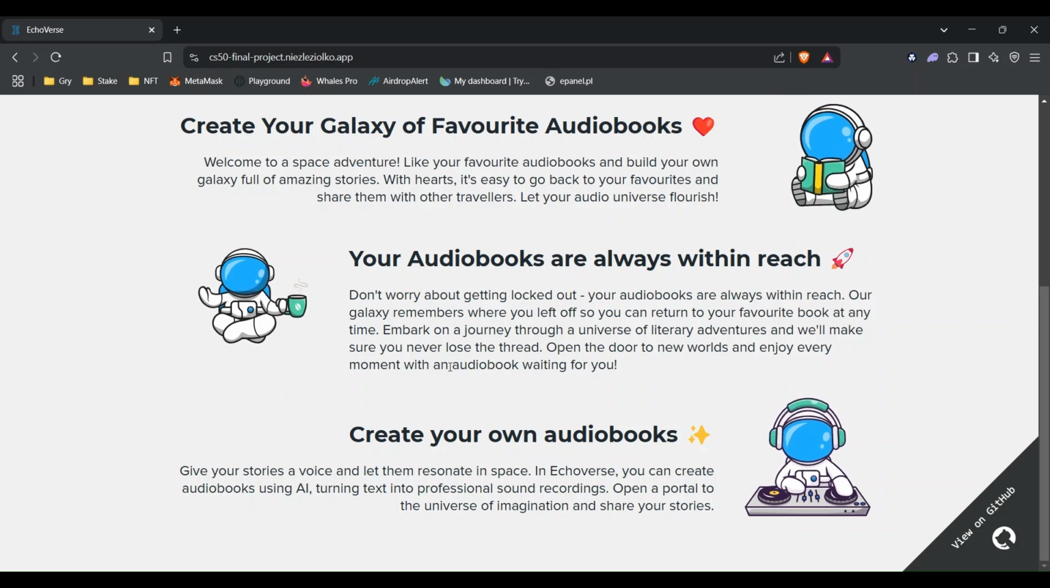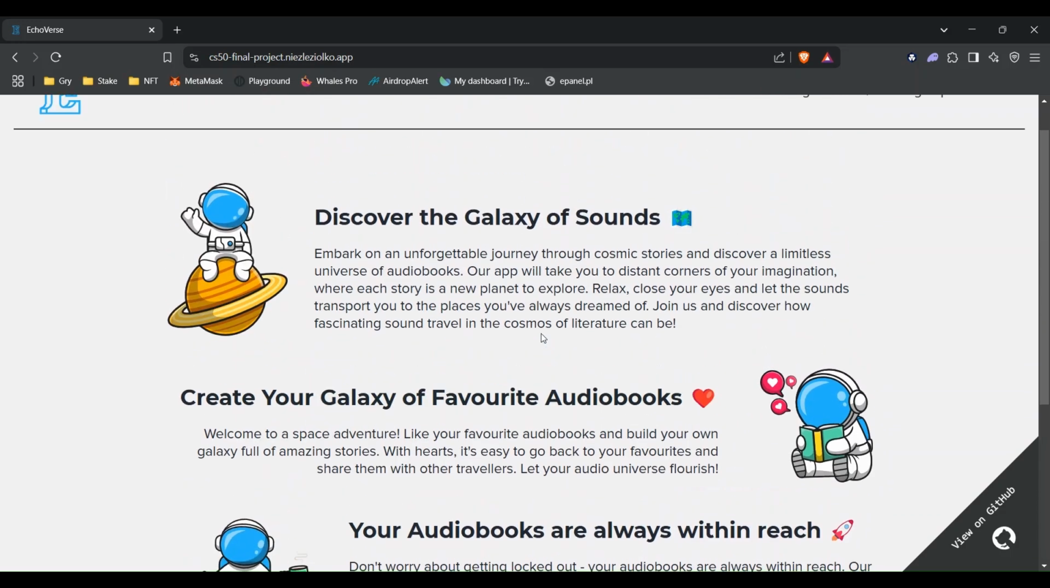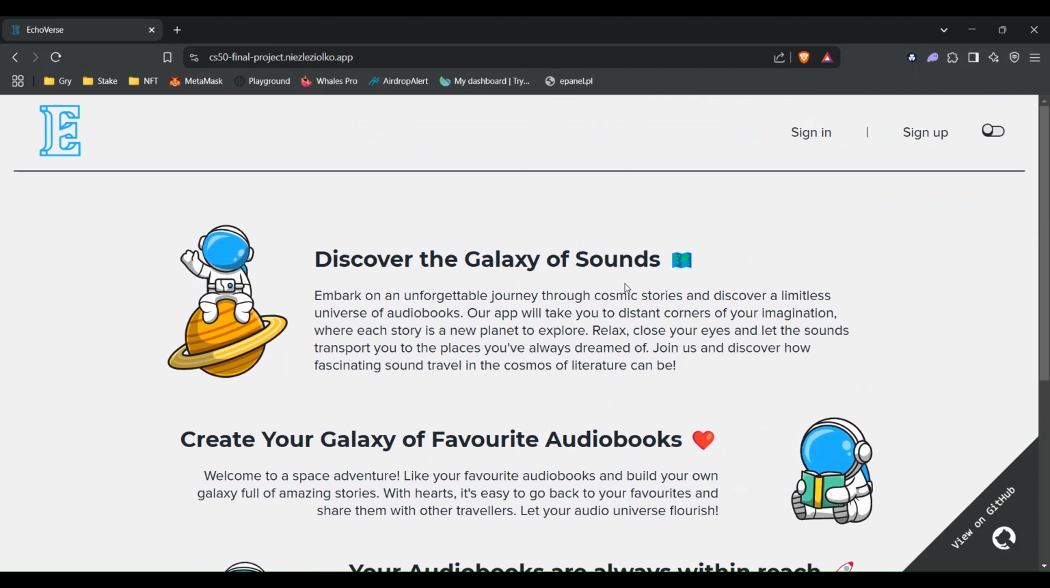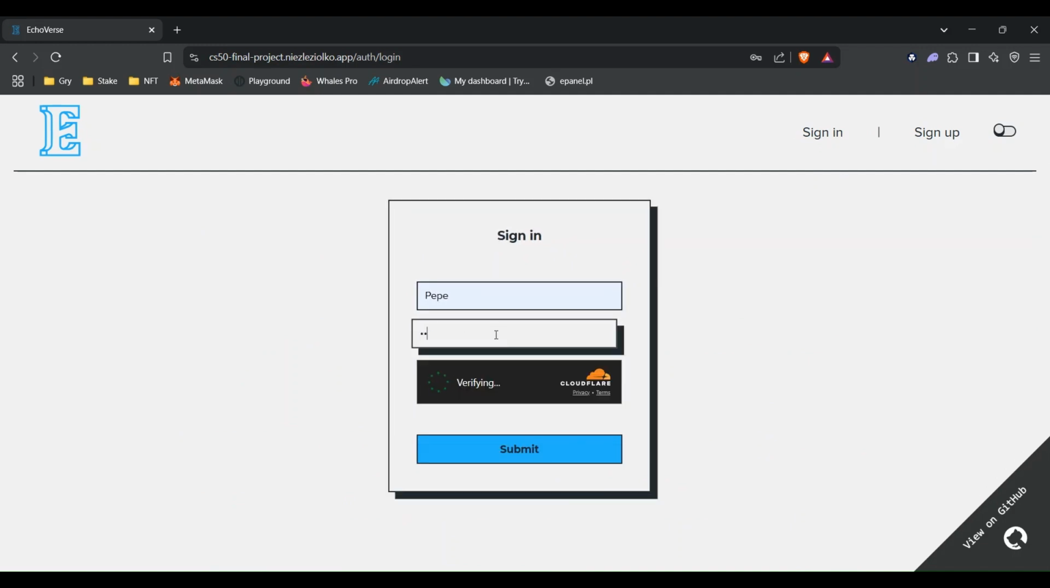This is my original project created for this course, which is based on the capabilities offered by Cloudflare Pages, Cloudflare D1, Cloudflare R2, and the Next.js framework. The application is used to listen to audiobooks created by other users and to create your own audiobooks using AI.